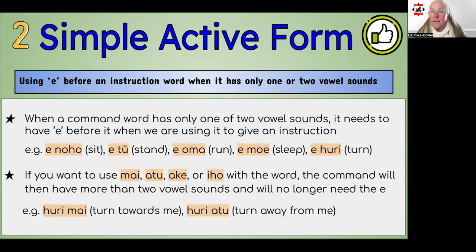Here is the second example of the simple active form, using e before the command word, when it only has 1 or 2 vowel sounds. Some examples listed here: e noho, e tu, e oma, and so on. If you do want to use a direction word, the rule changes because once you add mai, atu, ake, or iho, the 2 kupu together have more than 2 vowel sounds and will no longer need the e.